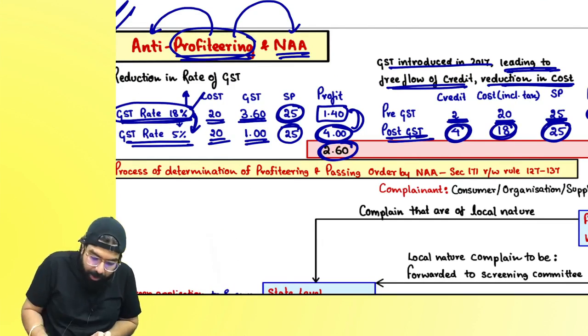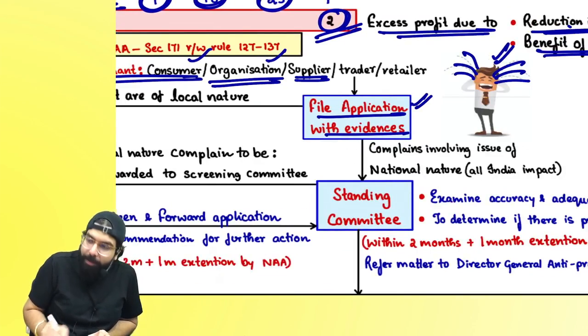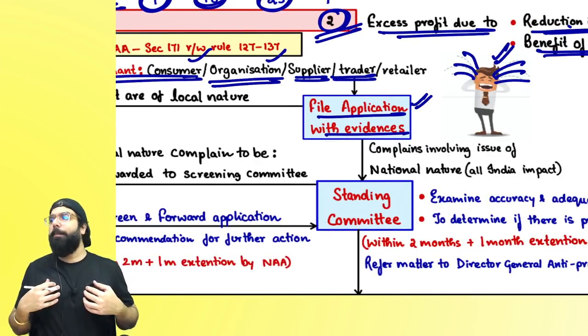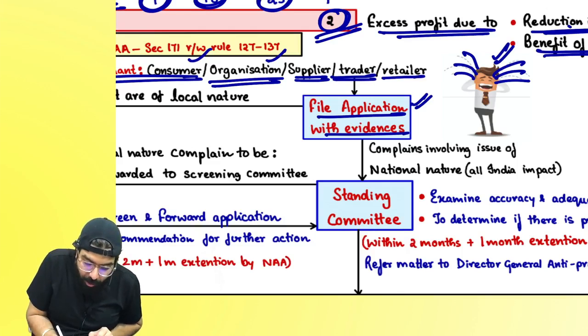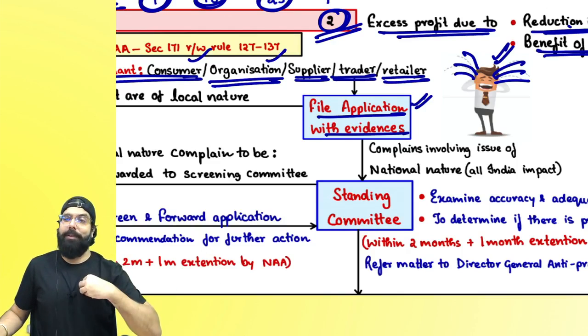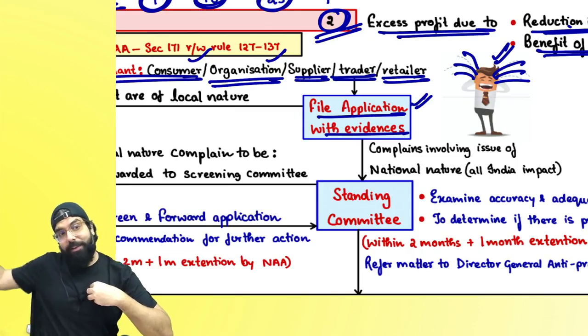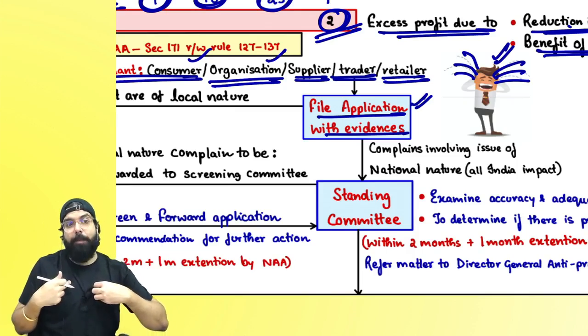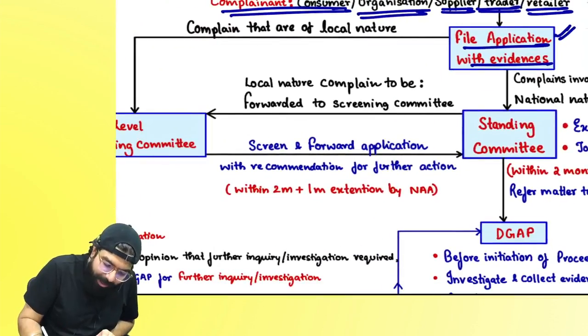Are we clear, everyone? A complaint for profiteering can be filed by a consumer, an organization, a supplier, a trader, or a retailer whose supplier is doing profiteering. Anyone who is hurt can file a complaint. Whoever says, sir, I am not getting the profit which I should have got, it means he is doing profiteering, the benefit should have come to me. Are we clear? So whoever is crying, first we'll file an application.